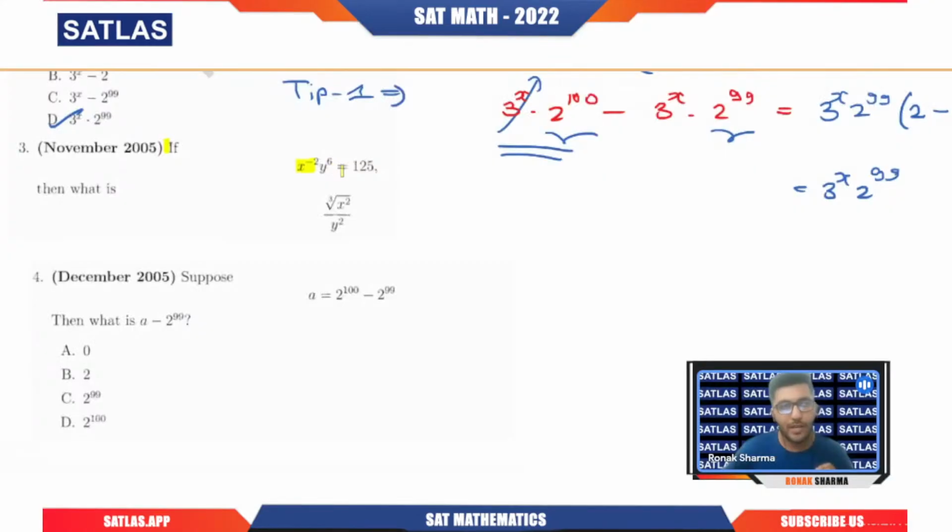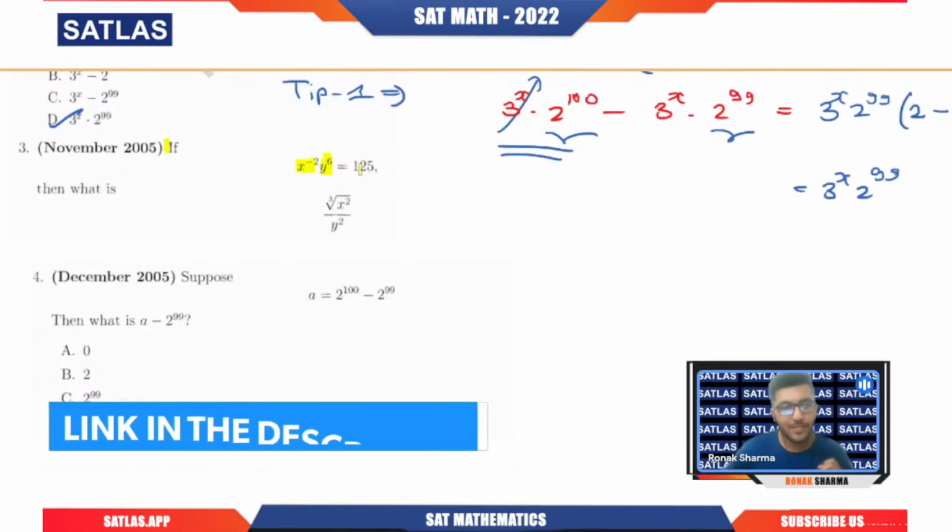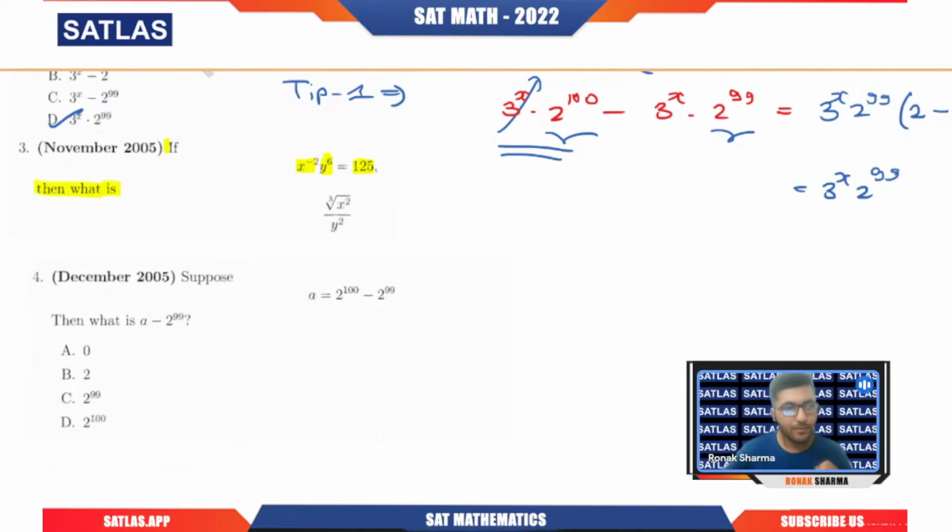If we talk about the third question, if x raised to power minus 2 times y power 6 equals 125, then what is the cube root of x square divided by y square? Again, very special type of question. Many times the SAT exam has included such type of question in the math section.